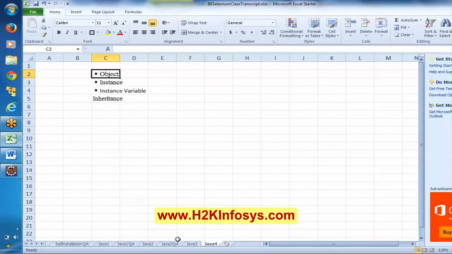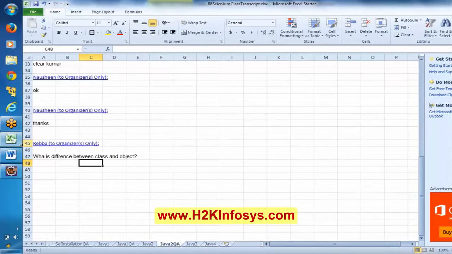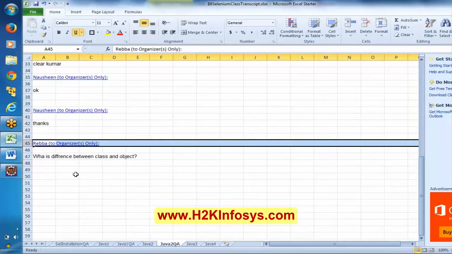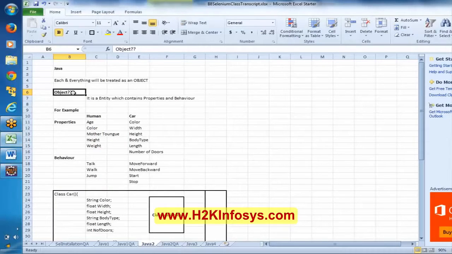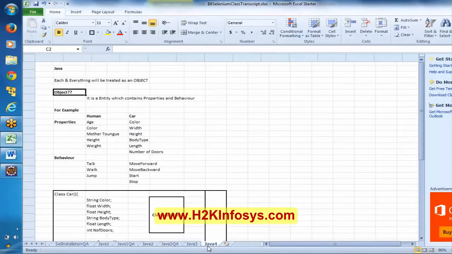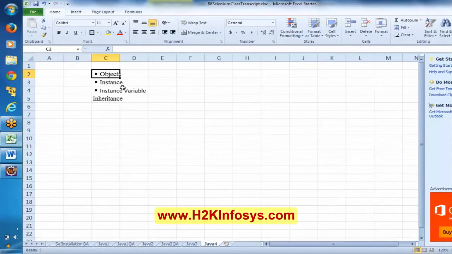That is where Rebbe was asking one question. It seems Rebbe got confused over here. This is the clarification. This object is a generic term, whereas this object is technical. It's related to technical stuff.